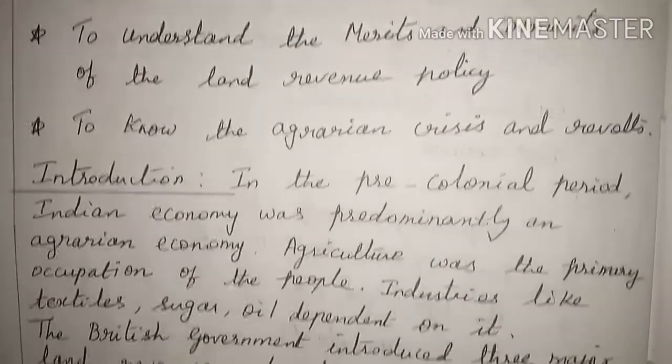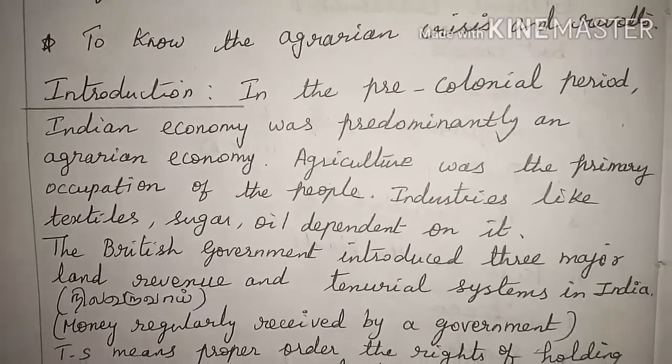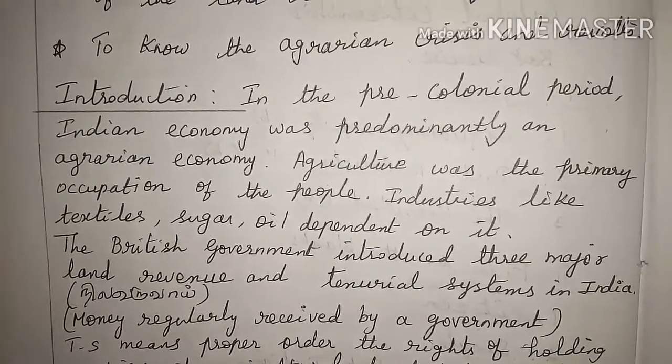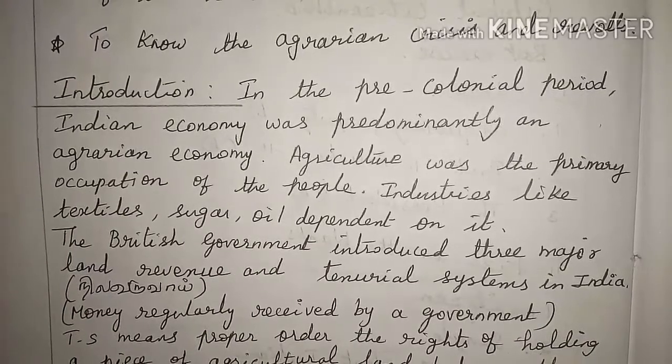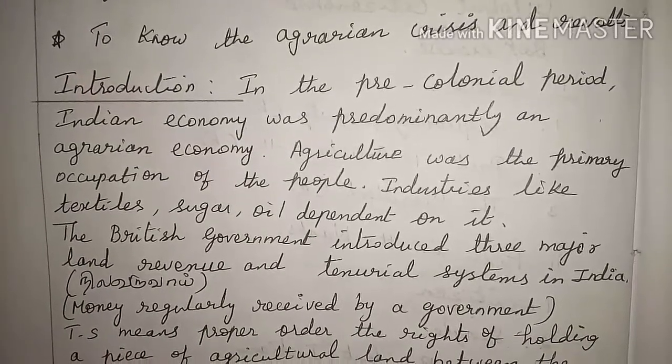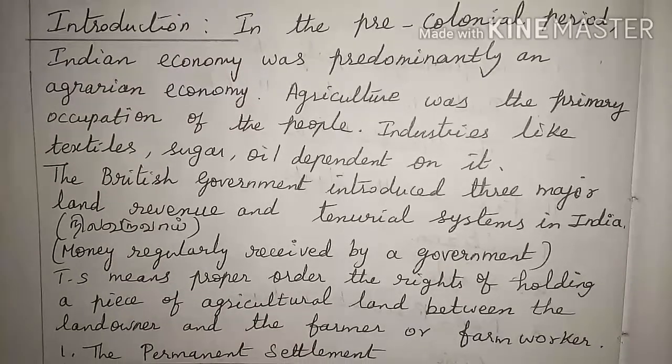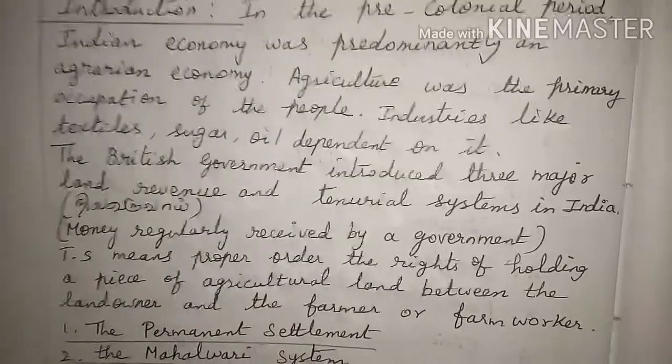Then I will see about the introduction of the lesson. In the pre-colonial period, Indian economy was predominantly an agrarian economy. So, agriculture was a primary occupation of the people. Industries like textiles, sugar, oil were dependent on it.